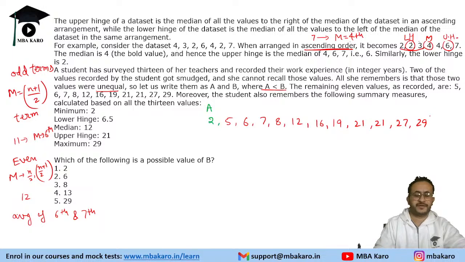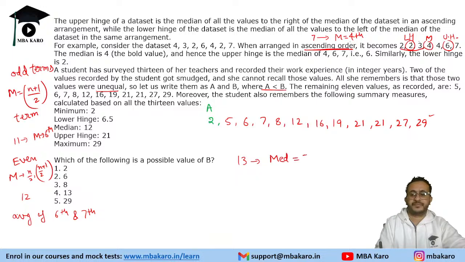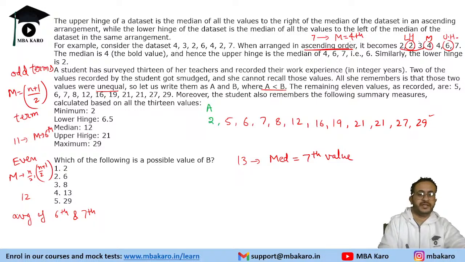Maximum is fine. Now if there are 13 values, then the median will be the 7th value. The median is 12, so counting 1, 2, 3, 4, 5, 6, the median can be 12 here.